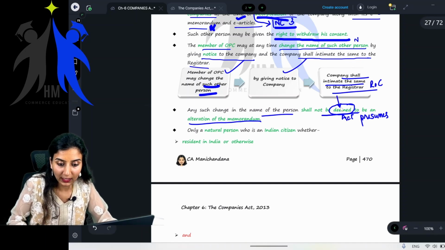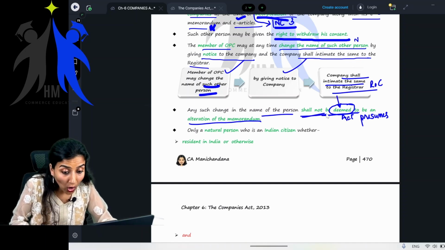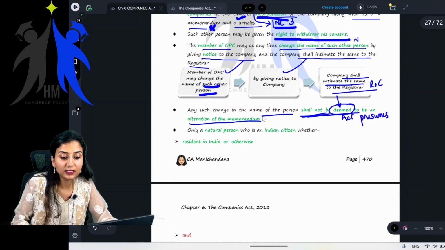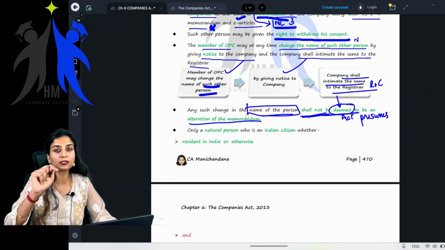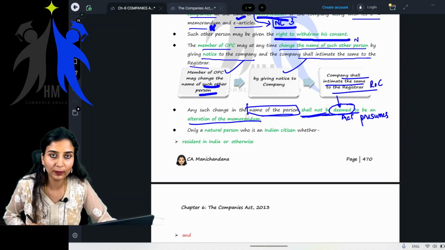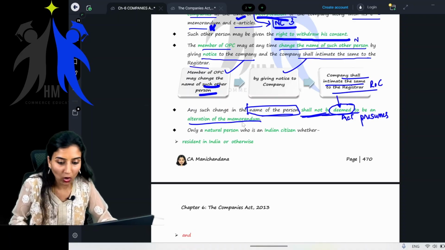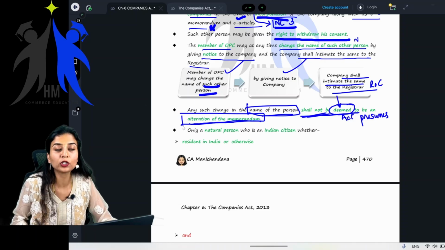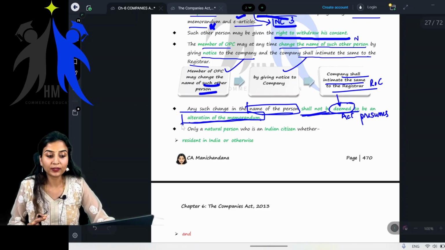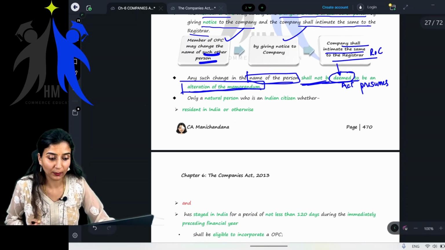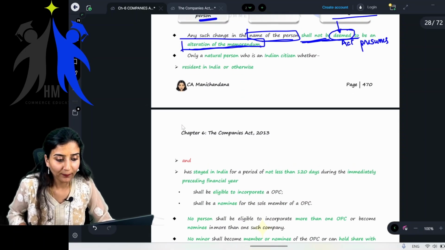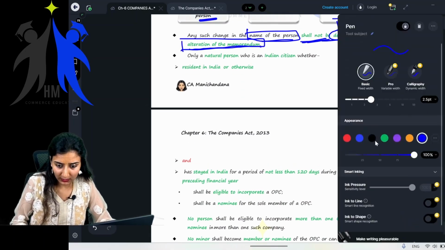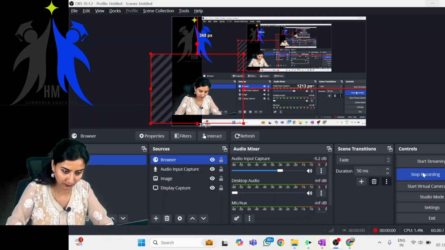But here what they are trying to tell you, shall not be deemed, meaning any such change in the name of the person. If you have changed the name of the person, before you were the nominee, now his girlfriend is the nominee. Yes or no? Now this shall not be deemed as an alteration to the memorandum. That does not mean you are changing the memorandum. Simple. Yes, ma'am. Next, important. Okay, fine. Come to the next point.